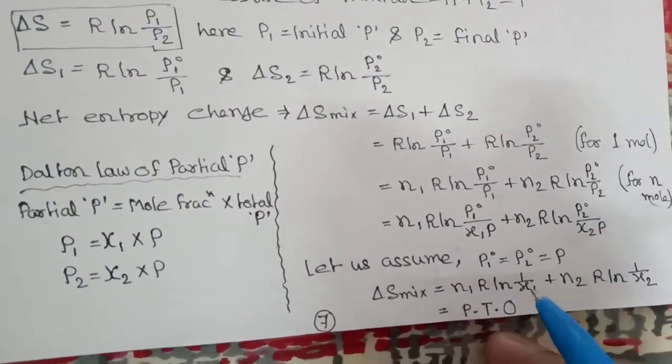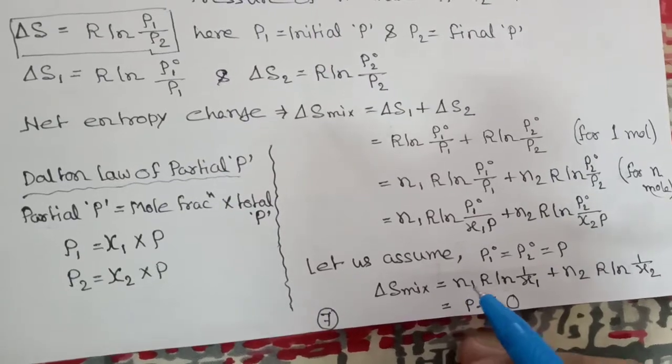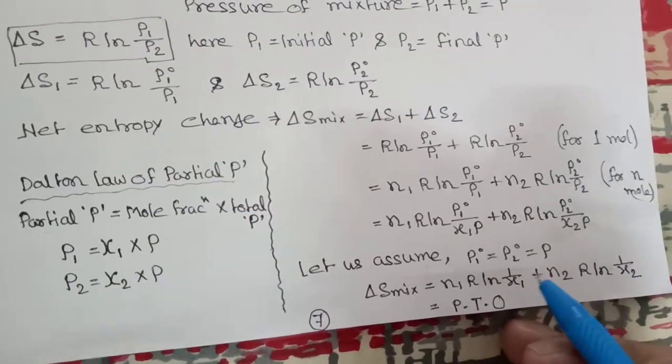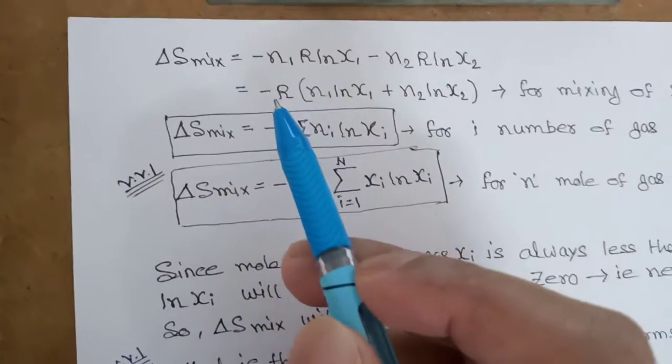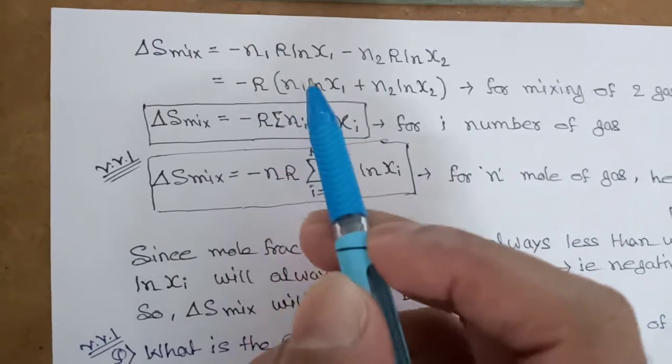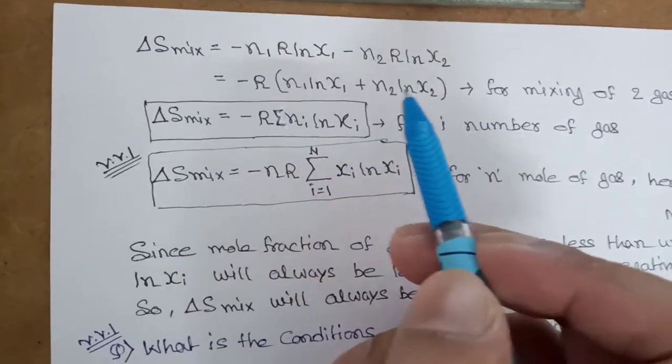Now we can also write ln 1 by x1 as minus of N1 R ln x1 and minus of N2 R ln x2. If you take minus R common, then it is N1 ln x1 plus N2 ln x2.